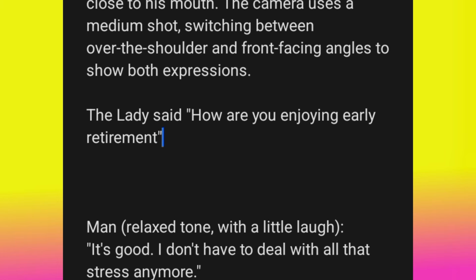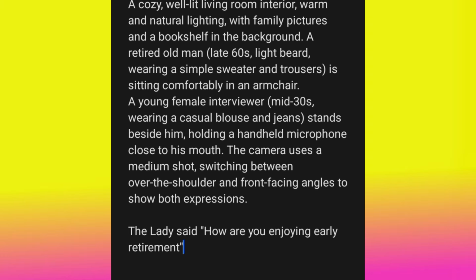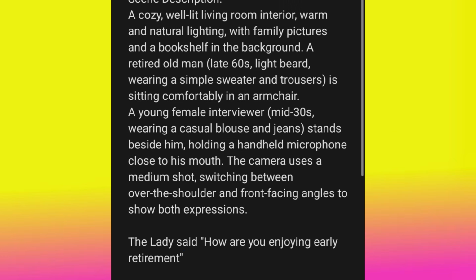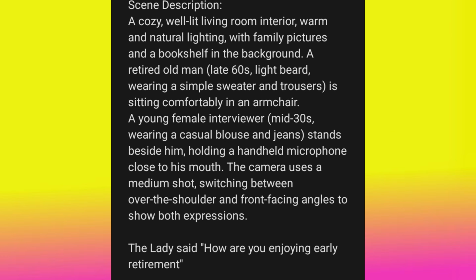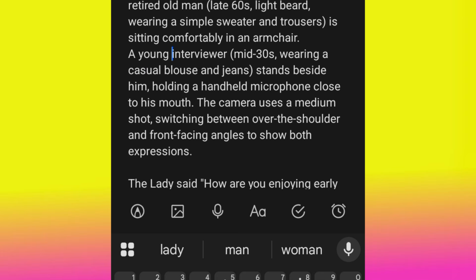All right, if you look very well, I said the lady said, very simple, so the AI will understand, oh, this is what you want your subject to say. And then the lady is being described here. Now pay very close attention, because here it is say the lady said. Make sure that you change female to lady. All right, a young lady interviewer.